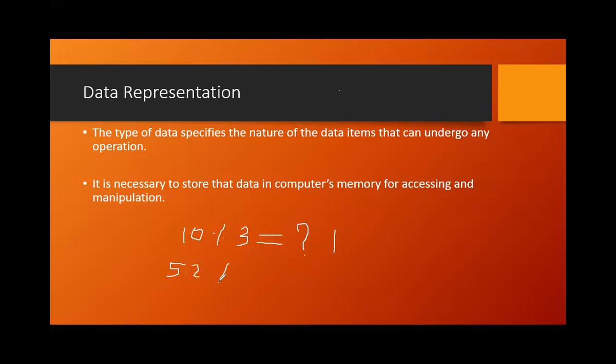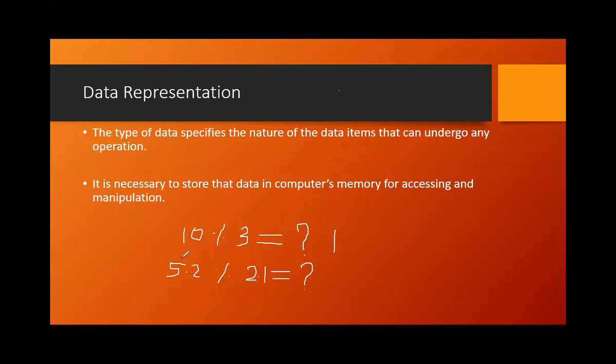Now, if the data is floating point numbers, like say 5.2 modulus 2, first of all, can we calculate this operation? See here, one is a floating point number. Another, you can also take as a floating point number, consider it 2.1. Is it possible? It is not possible, because the modulus operation can only be performed on integer type of data. We can't perform it on a floating point number.